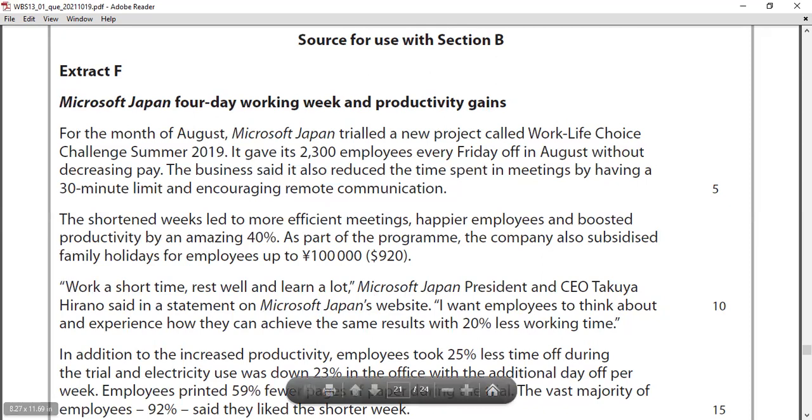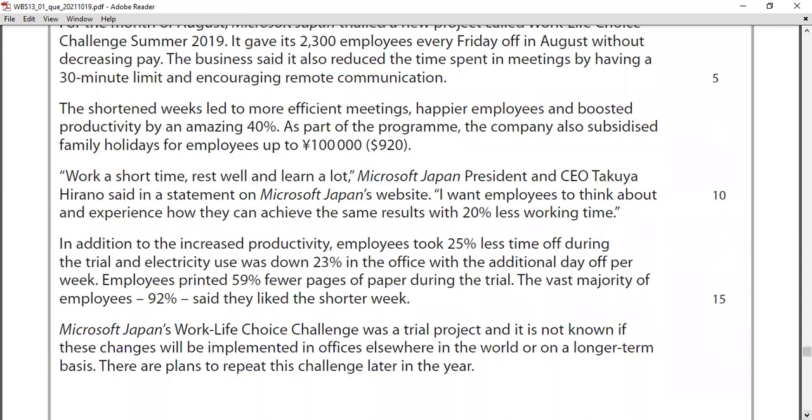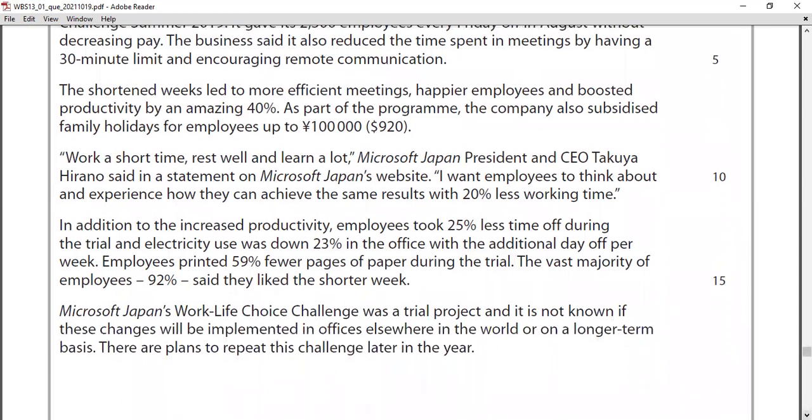This is how the CEO Takuya says it. And again, quote, "Work a short time, rest well, and learn a lot." So this is the Microsoft Japan President's viewpoint. Work a short time, rest well, learn a lot. Nice thoughts, no?